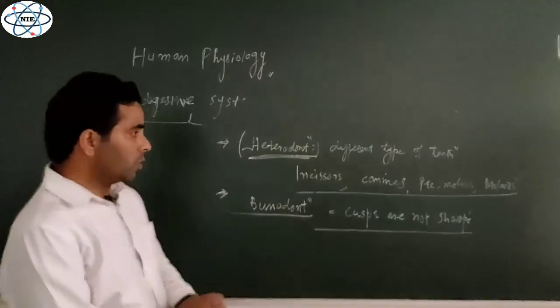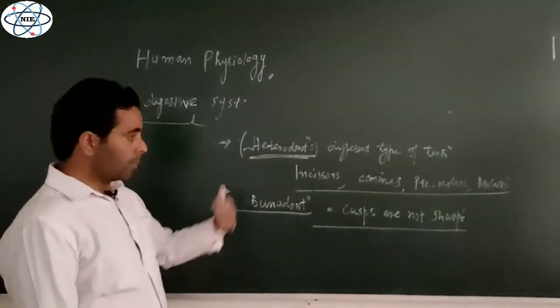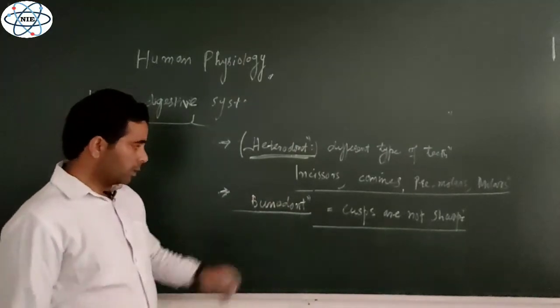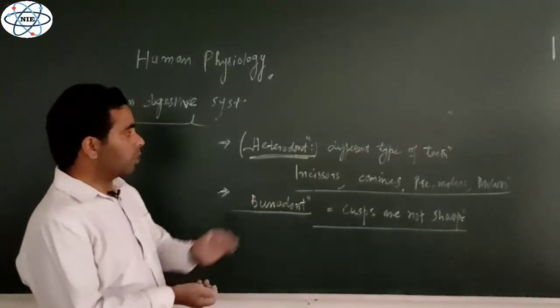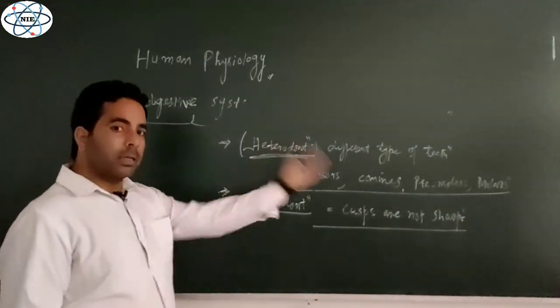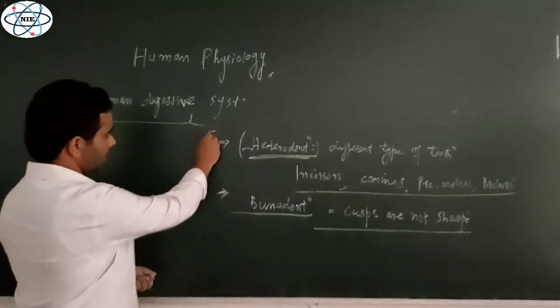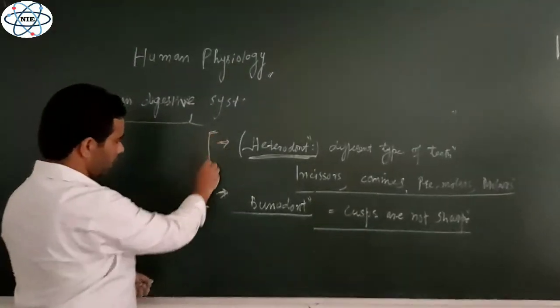The condition is known as heterodont, and the points of the teeth are not so sharp as in other animals, so this condition is known as bonodont. I am talking about humans. There are some different conditions in some other animals. So these are the various characters of teeth.